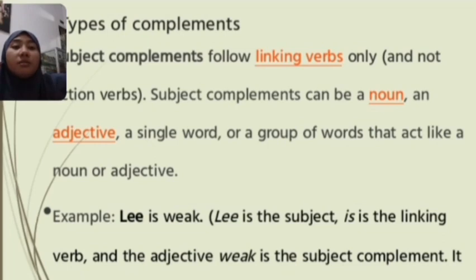Subject complements can be a noun, an adjective, a single word, or a group of words that act like a noun or adjective. For example, Lee is weak. Lee is the subject, is the linking verb, and the adjective weak is the subject complement.